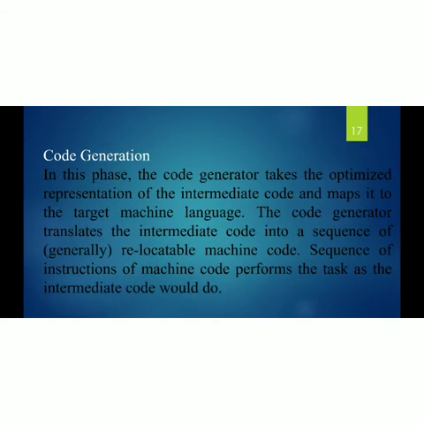Last, the final phase of the compiler is the code generation phase. In this phase, the code generator takes the optimized representation of the intermediate code and maps it into the target machine language. The code generator translates the intermediate code into a sequence of generally relocatable machine code. The sequence of machine code instructions performs the task as the intermediate code would do.